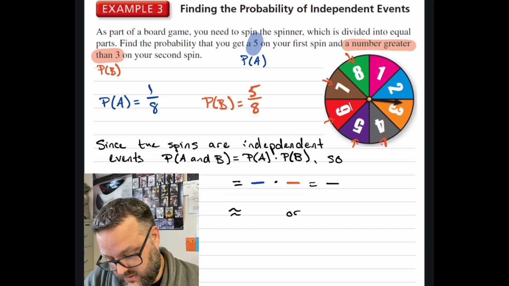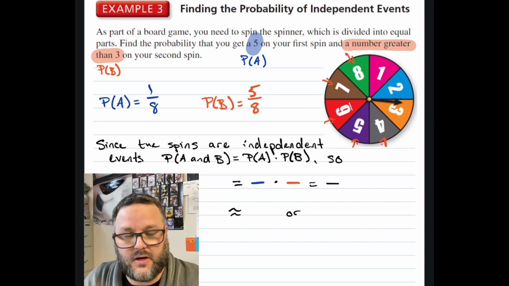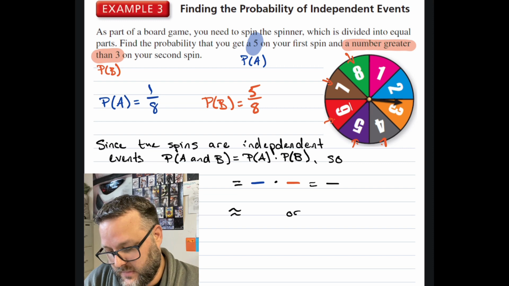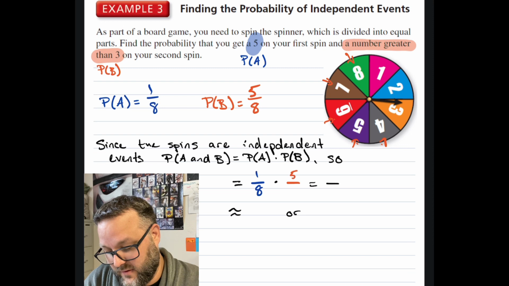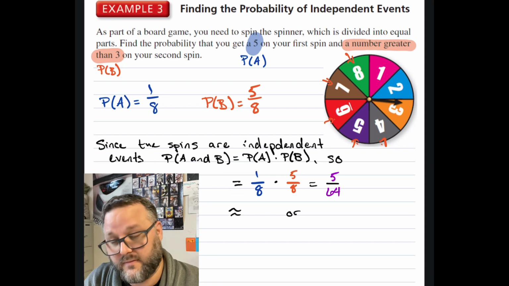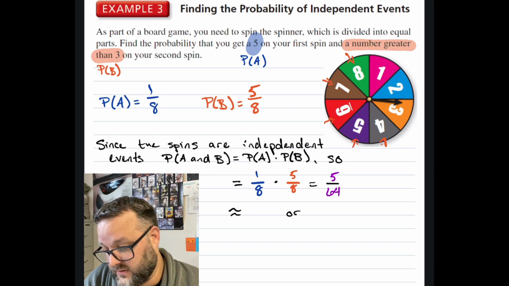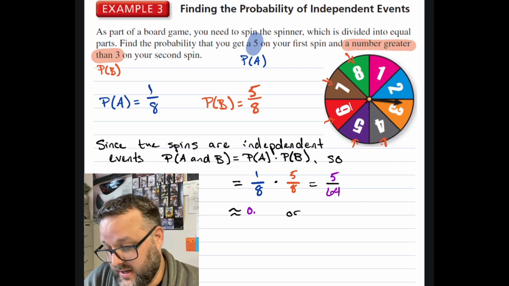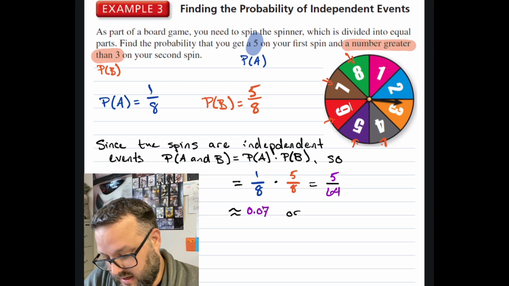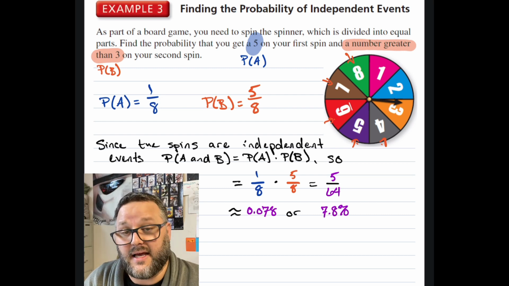So what I need to be able to recognize is knowing this is an independent event. I'm not checking it. I know that it is. I can take 1 over 8 times 5 over 8, and I'm going to end up with 5 over 64. So 5 over 64 ends up being about, now this isn't exact, it's rounded, 0.078 or 7.8%. And that's my probability in all 3 forms: fraction, decimal, and percent.